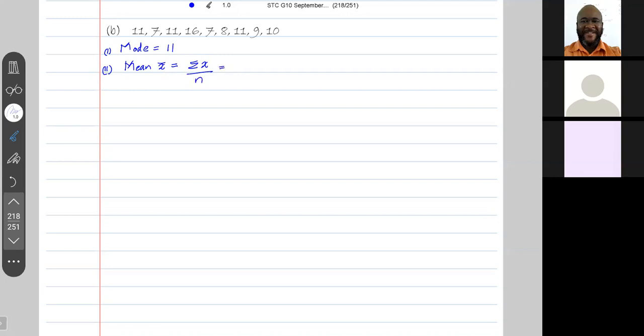So this would be 11 plus 7 plus 11 plus 16 plus 7 plus 8 plus 11 plus 9 plus 10, and this is all over 1, 2, 3, 4, 5, 6, 7, 8, 9 values. This is all over 9.